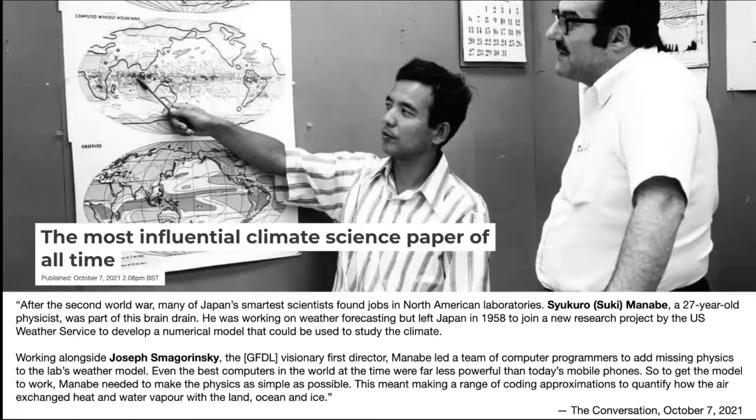land, ocean, and ice. So this article from The Conversation was titled "The Most Influential Climate Science Paper of All Time." And today I'm going to show you part of this paper so you can appreciate the classical model before the computers were as fast as our phones.